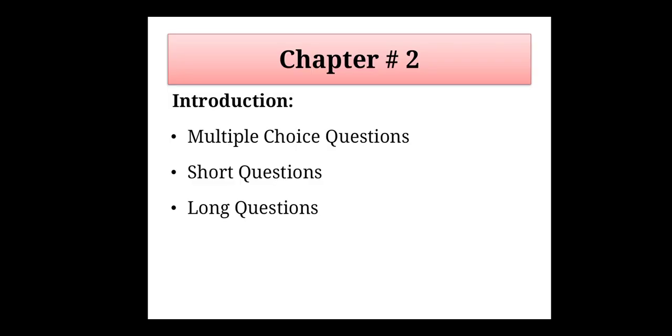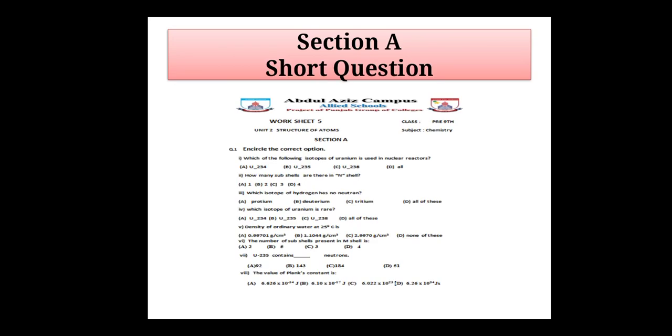Today our discussion topic is the summer vacation task of class pre-9th. This task consists of three sections: section A MCQs, section B short questions and section C long questions. First of all, I am going to discuss with you the MCQs and how to attempt these MCQs on your given sheet. Student, mark the correct option on your sheet.